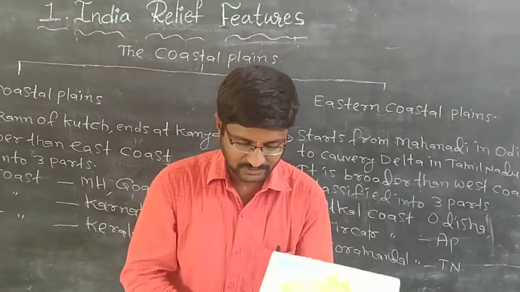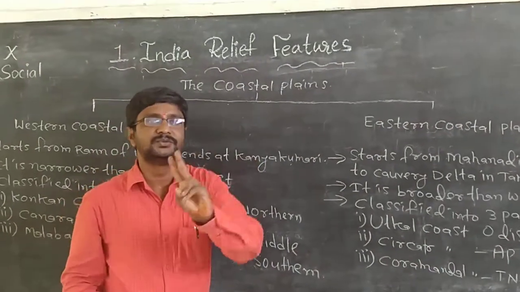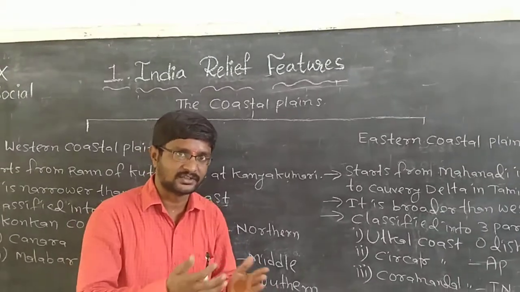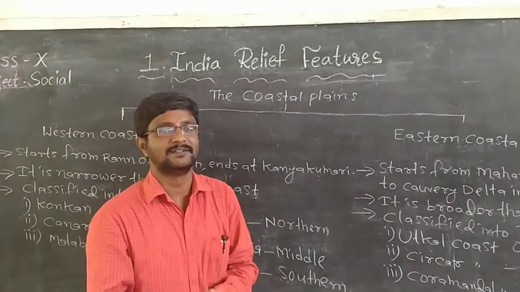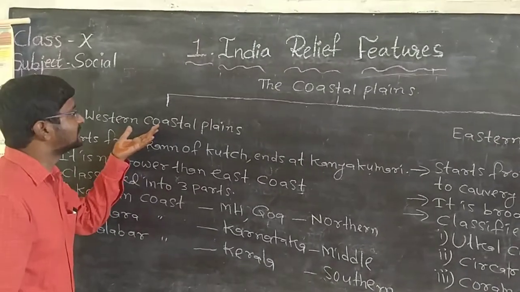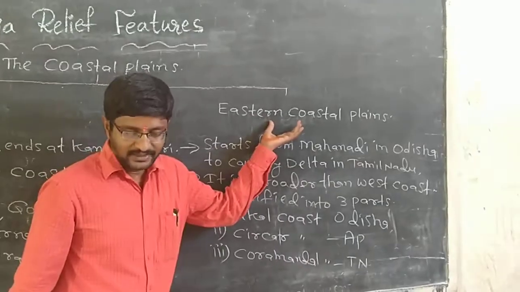So these coastal plains are classified into two types. Now where do we find the two coastal plains? On the west side and on the east side. That is why the coastal plains are classified into two parts: western coastal plains and eastern coastal plains.